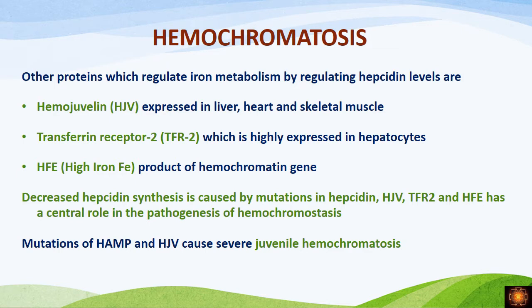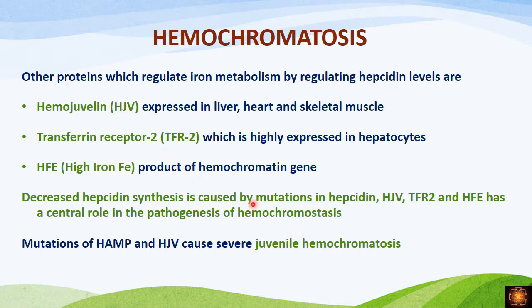Now, the other proteins which will be affecting the production of hepcidin. One was the HAMP gene, and another thing is, what are the other proteins which will be affecting the transcription of the HAMP gene? We have three other proteins: hemojuvelin, transferrin receptor 2, and HFE, high iron Fe, which we call HFE. So these three proteins also stimulate increased transcription of HAMP, thus stimulating increased production of hepcidin.